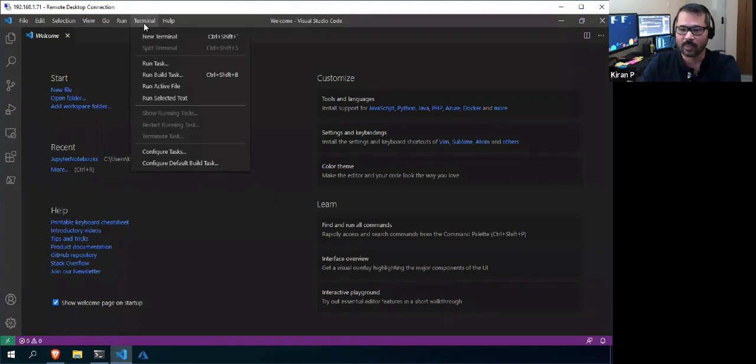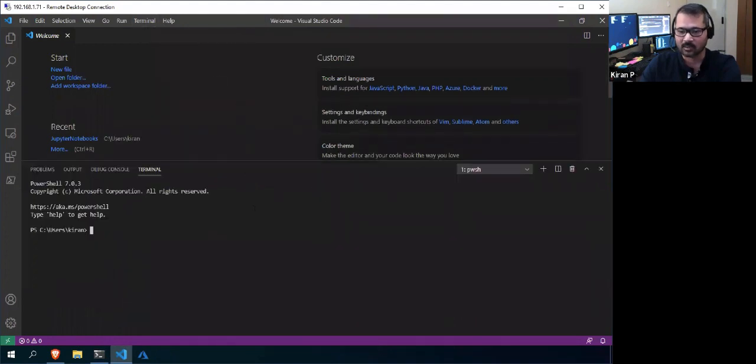Let me open the terminal. This is my terminal, which defaults to PowerShell Core. I'll talk about the versions of PowerShell tomorrow. Right now, consider that it's PowerShell. There are different versions: Windows PowerShell, PowerShell Core, and now just PowerShell. It is stable, and the version now is 7.0.3.